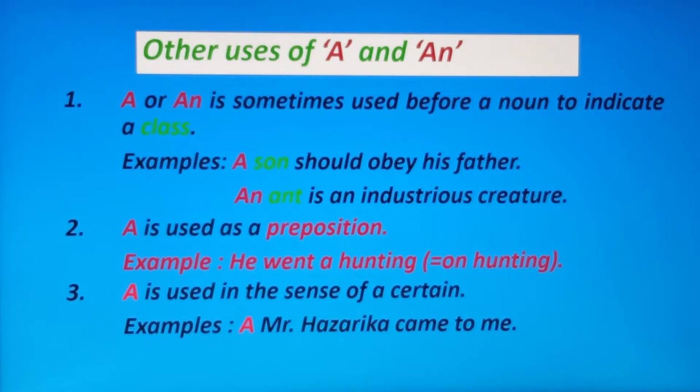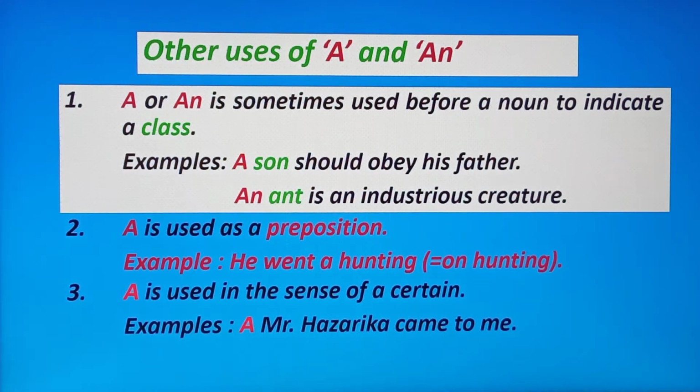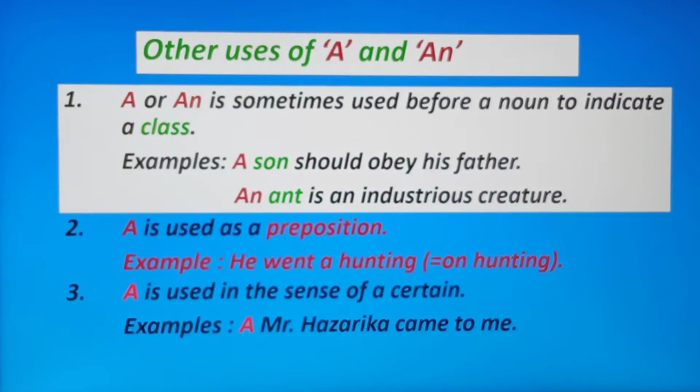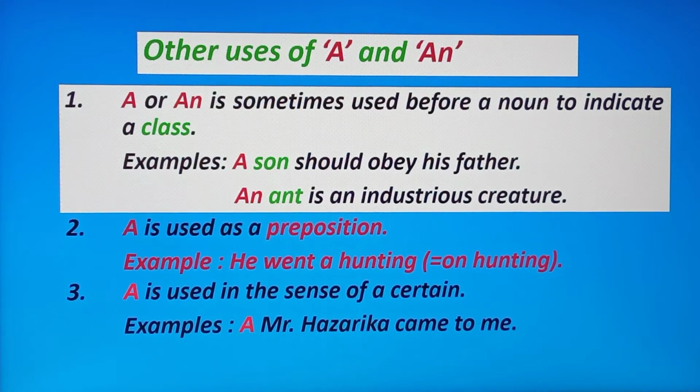Now see the other uses of a and an. A or an is sometimes used before a noun to indicate a class. For example, a son should obey his father, and an ant is an industrious creature. Here son and ant indicate a class, so to indicate the class we sometimes use a or an.